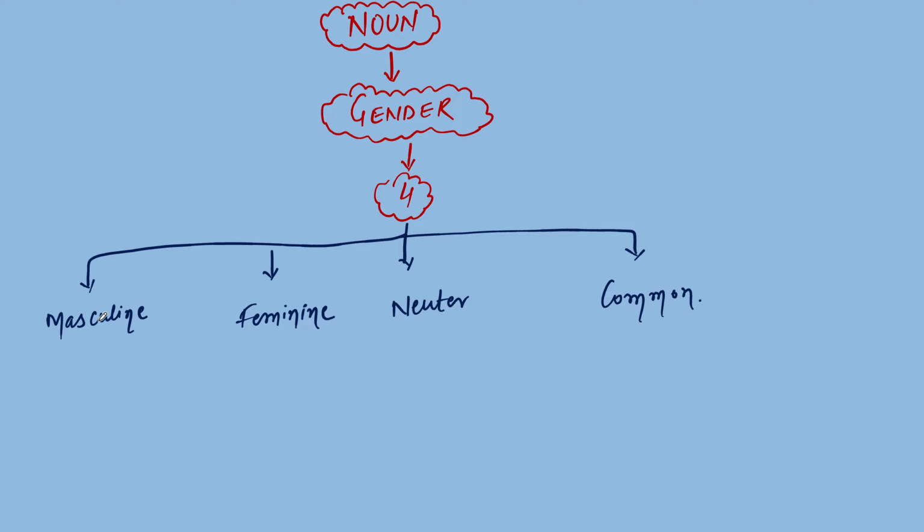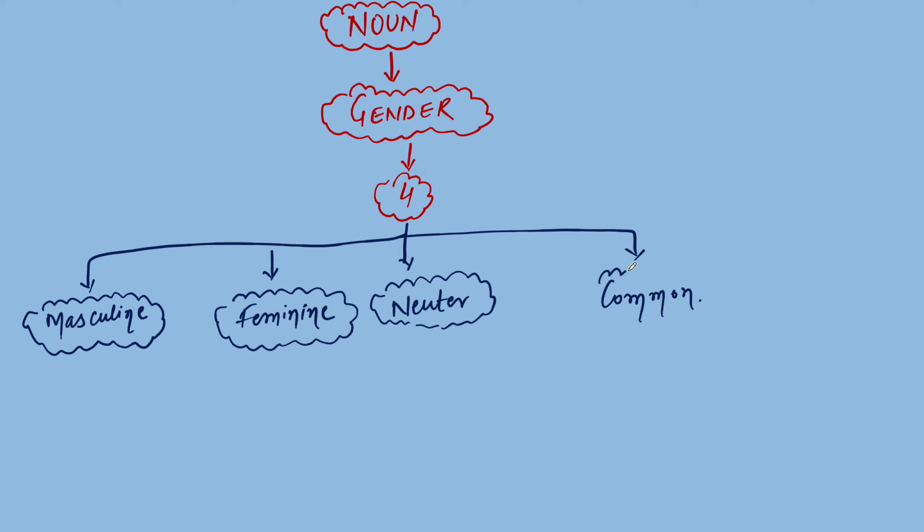Is it clear? So these four genders are there for the noun. Means if somebody is asking how many genders of a noun are there, then you will say four. And which four genders are there? Masculine, feminine, neuter, and common genders.